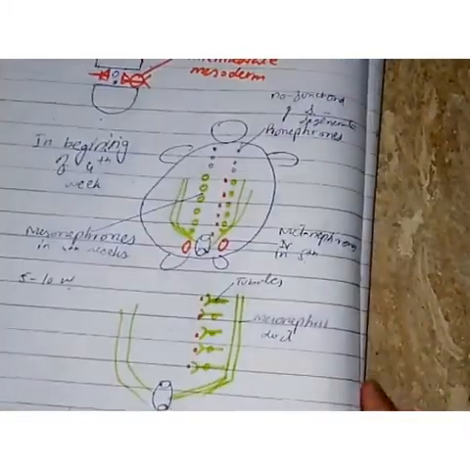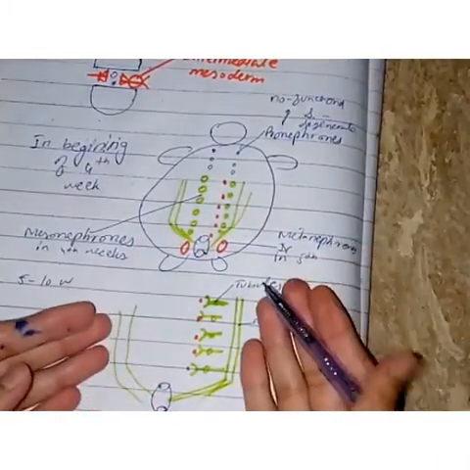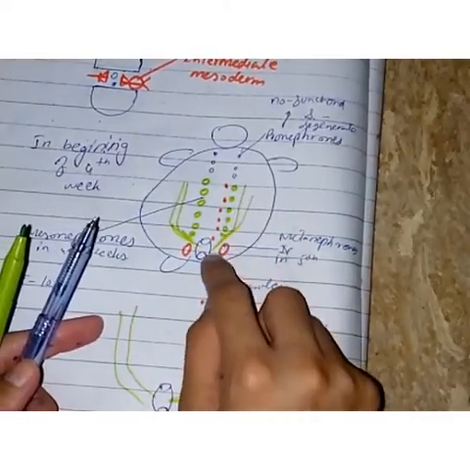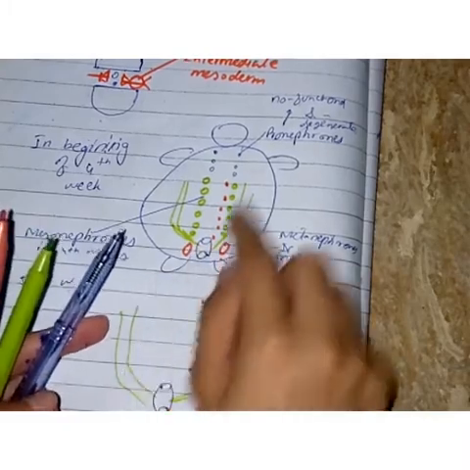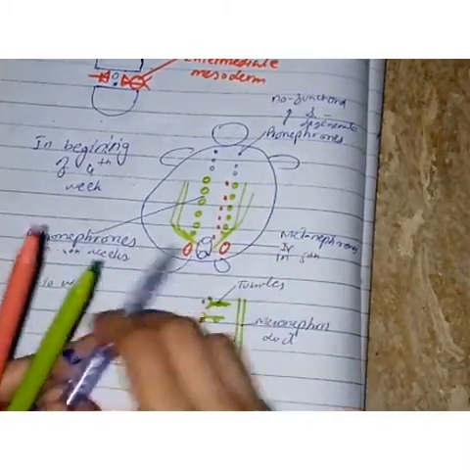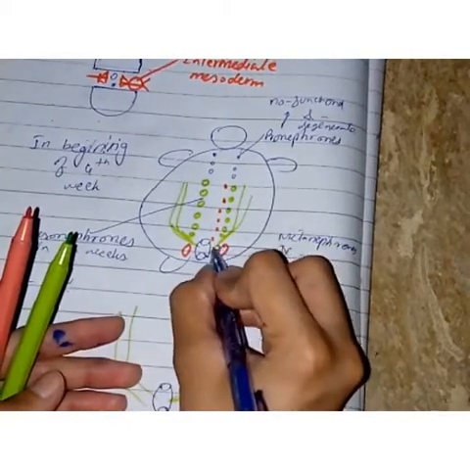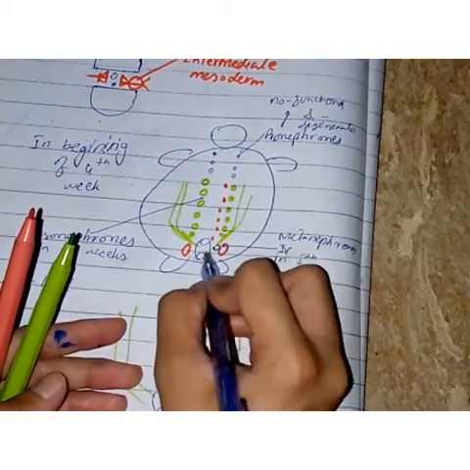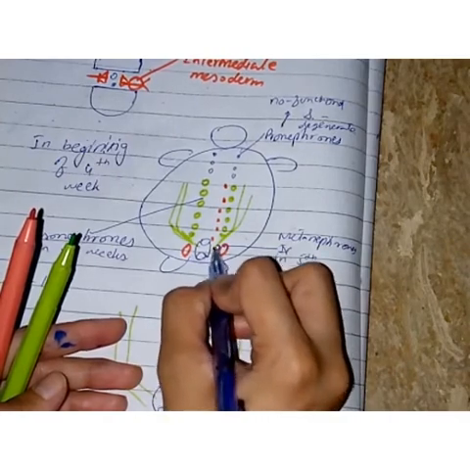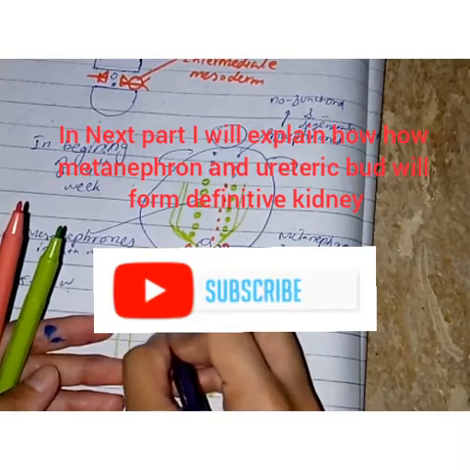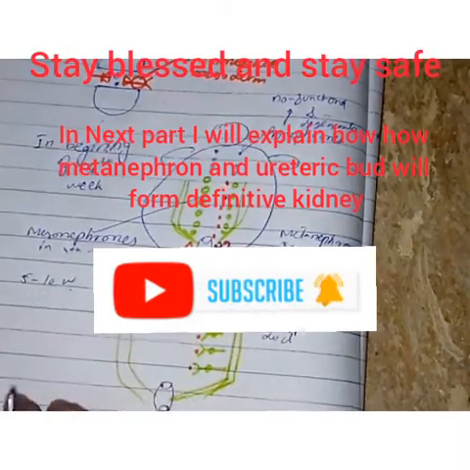Now we will study how the metanephron will form the kidney. Just before the mesonephric duct, or Wolffian duct, opens into the cloaca, there will be an outgrowth near the metanephron. This is the metanephron. Just before opening into the cloaca, there will be an outgrowth, and this outgrowth is named the ureteric bud. Okay, and this is the ureteric bud.